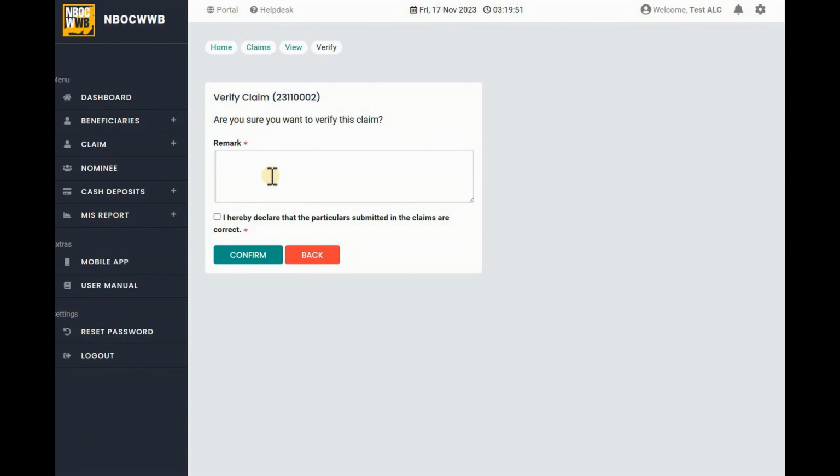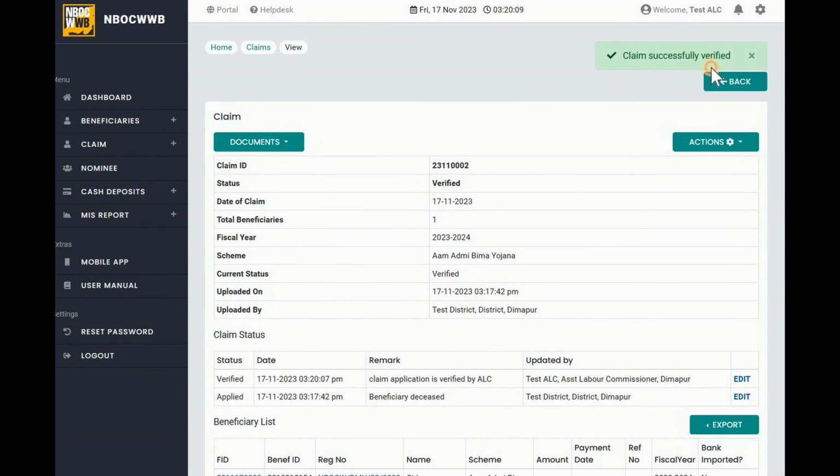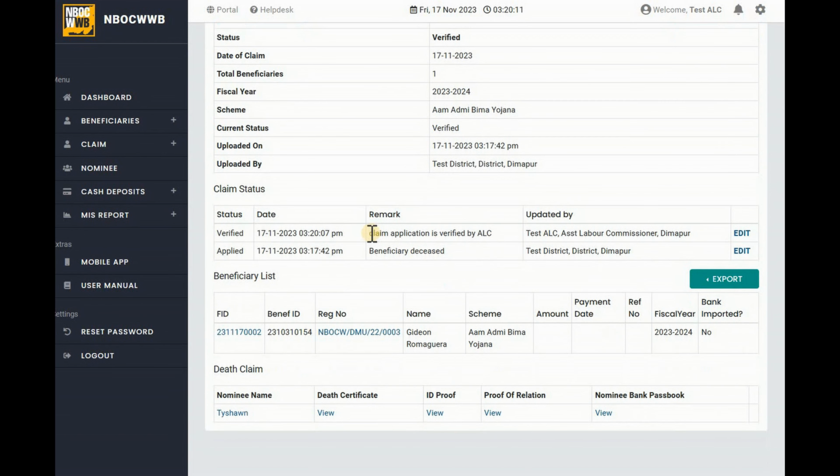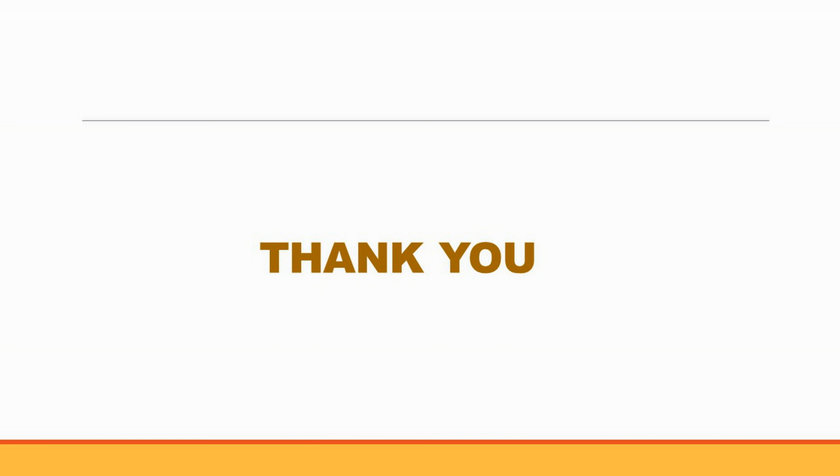Enter appropriate remark. Check the consent box and click on Confirm button. That's it. This is how ALC can verify death claim application.